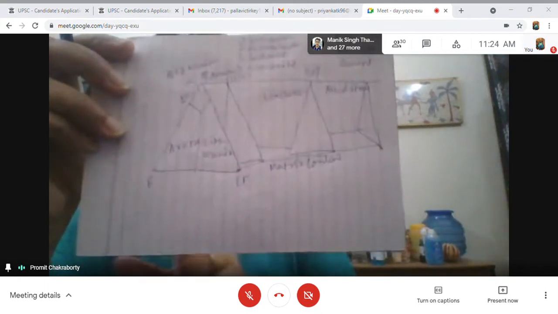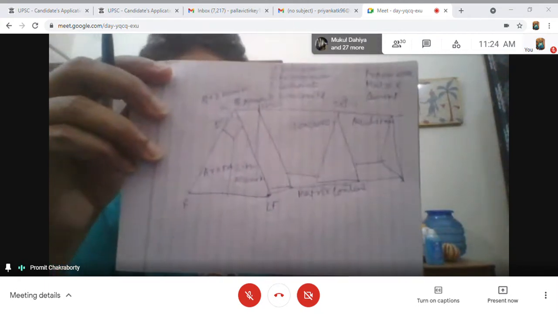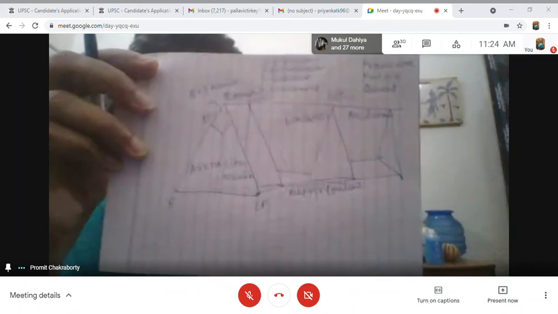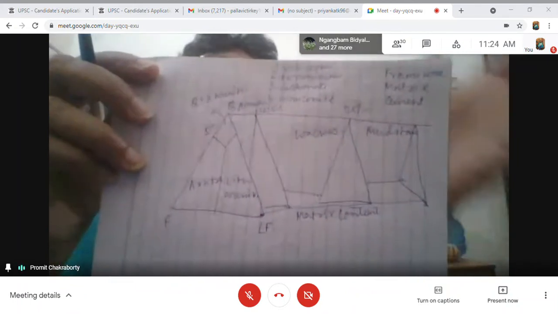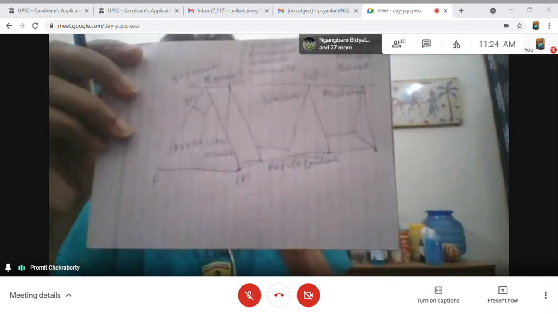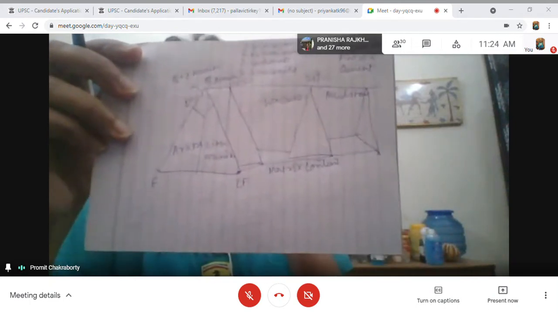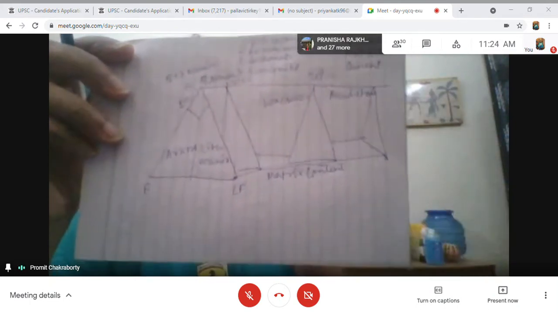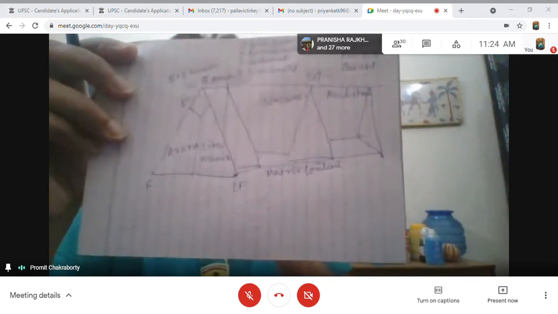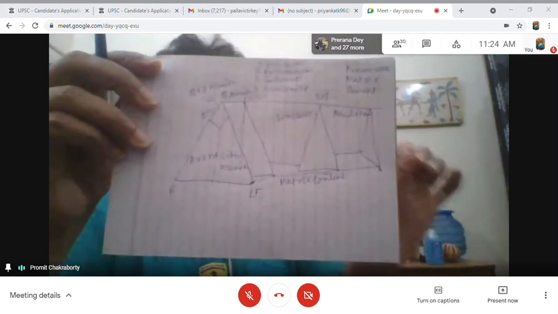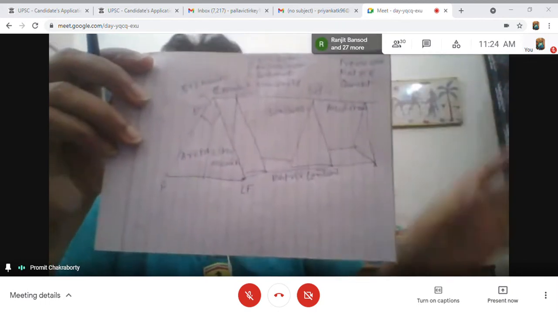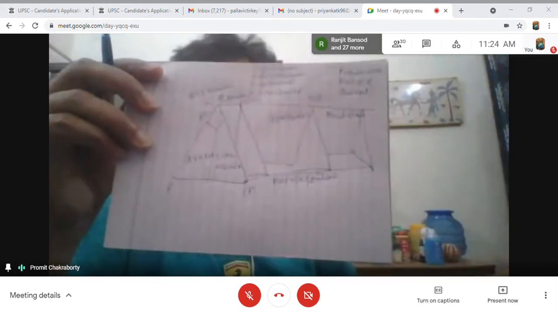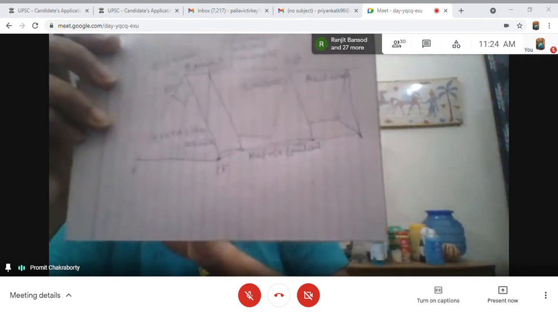That is textural maturity. The lesser the matrix content, the higher the textural maturity. So on the basis of both mineralogical and textural maturity, quartz arenite is the most matured sediment, both mineralogically and texturally.